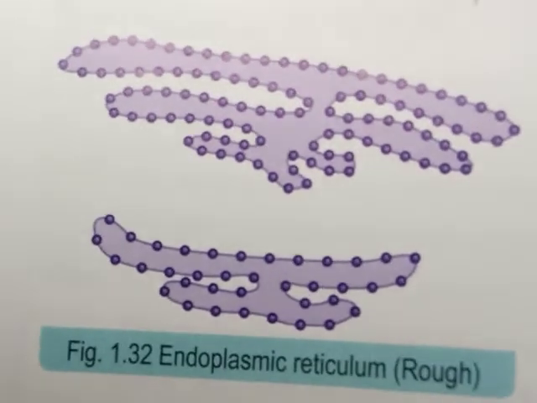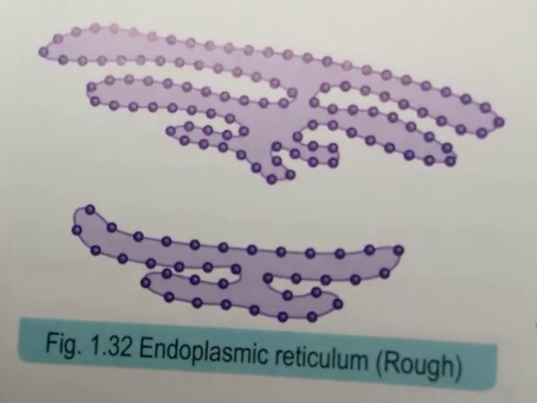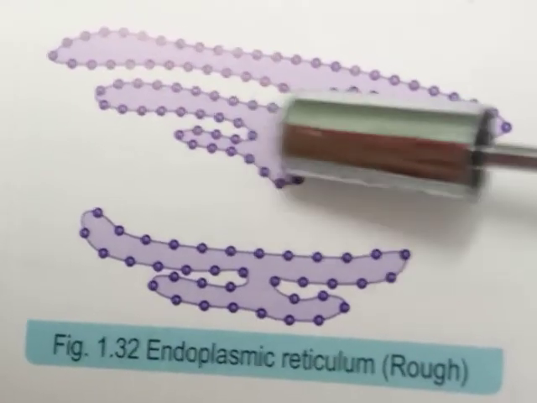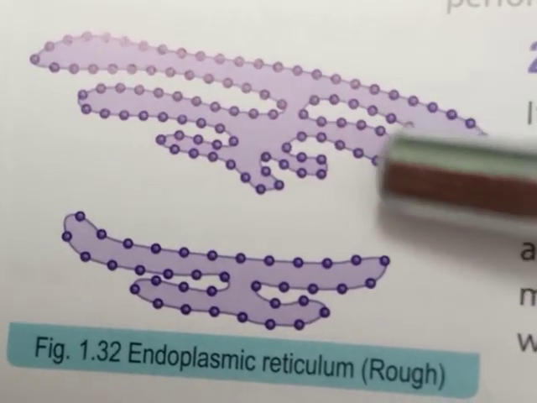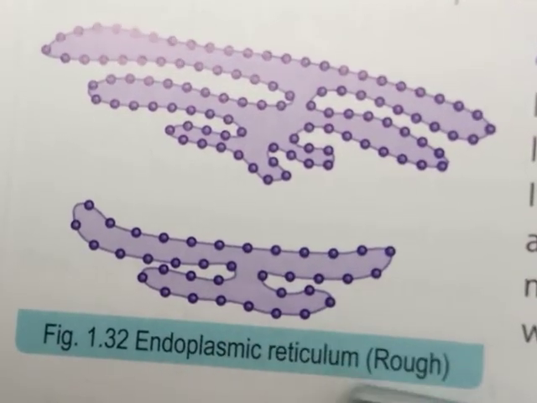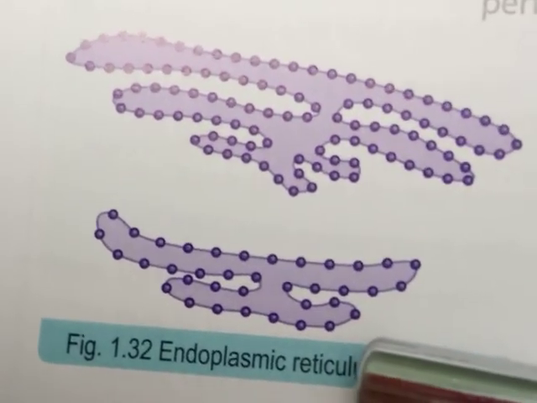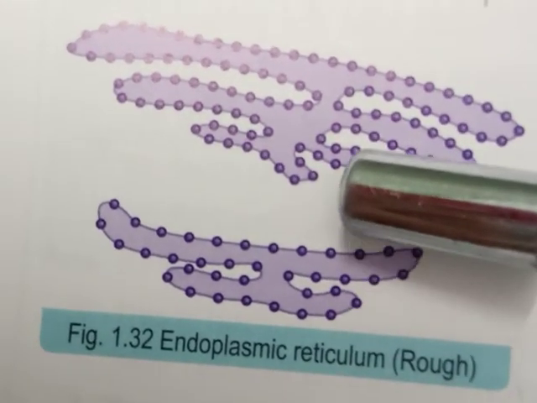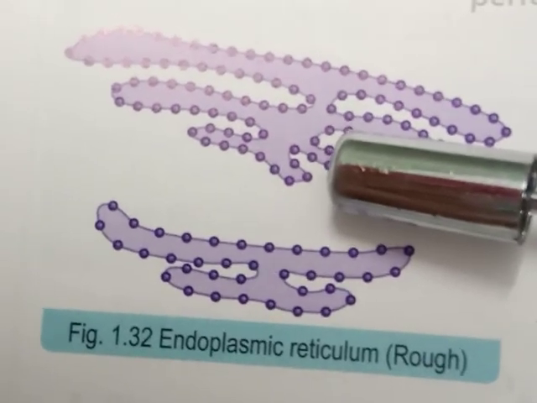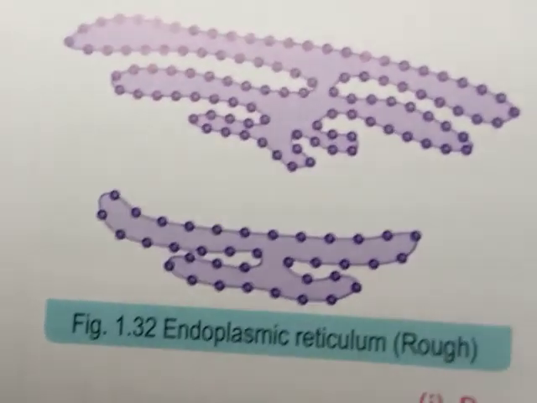So obviously when the ribosomes are attached on the outer surface of the endoplasmic reticulum, it appears rough. So they are called rough endoplasmic reticulum, which are the sites of protein synthesis, because we know the ribosomes are the sites of protein synthesis.